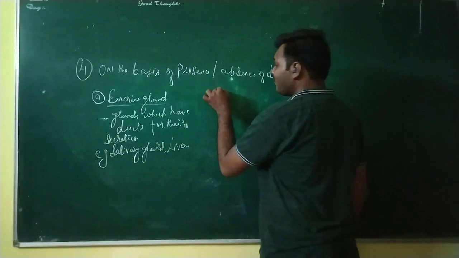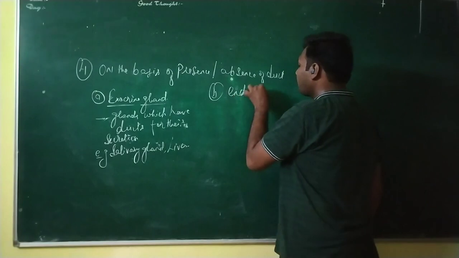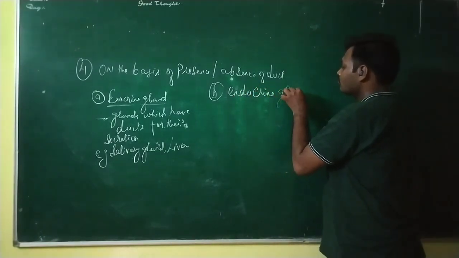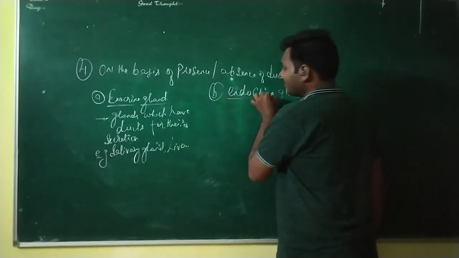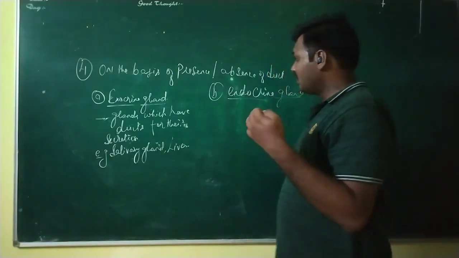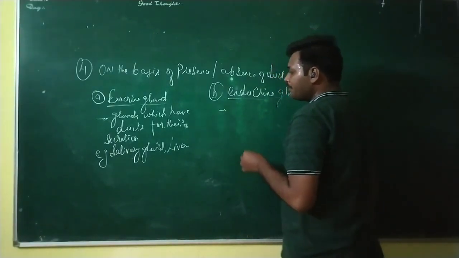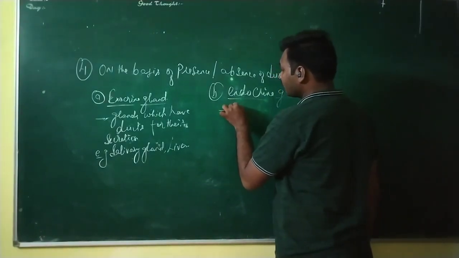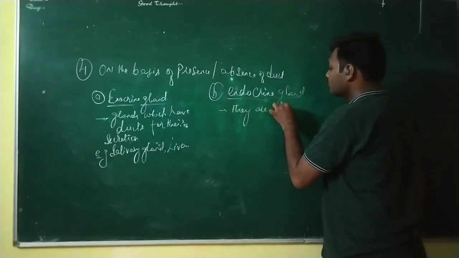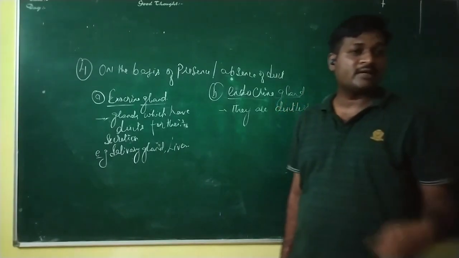Apart from this, we have another type of gland called the endocrine gland. Now what does it mean? Endocrine glands play a major role in our body because they are associated with the release of various types of hormones. Endocrine glands are ductless, that means they do not have ducts for their secretion.